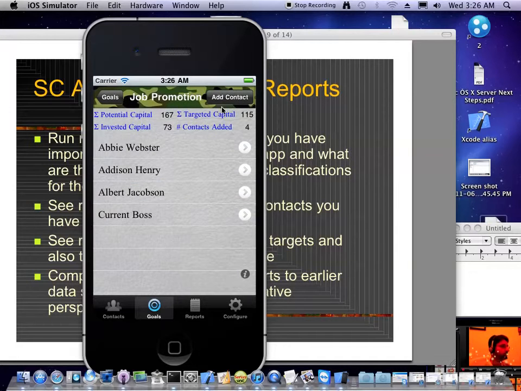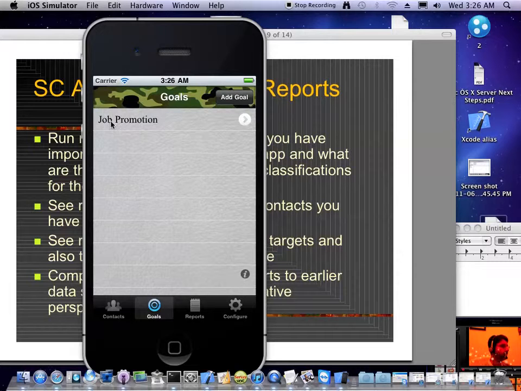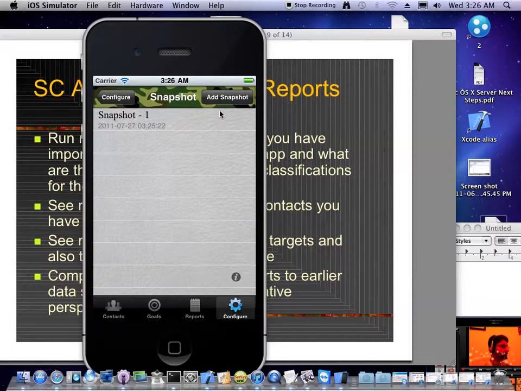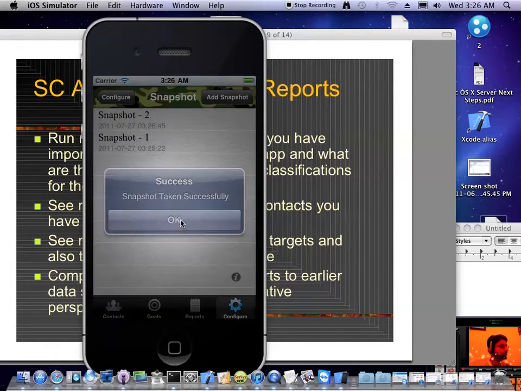Alright, so now I've got 4 contacts associated to this goal, the goal of job promotion. And maybe I want to take another data snapshot just to demonstrate how data snapshots work. Okay, so that's my second data snapshot.